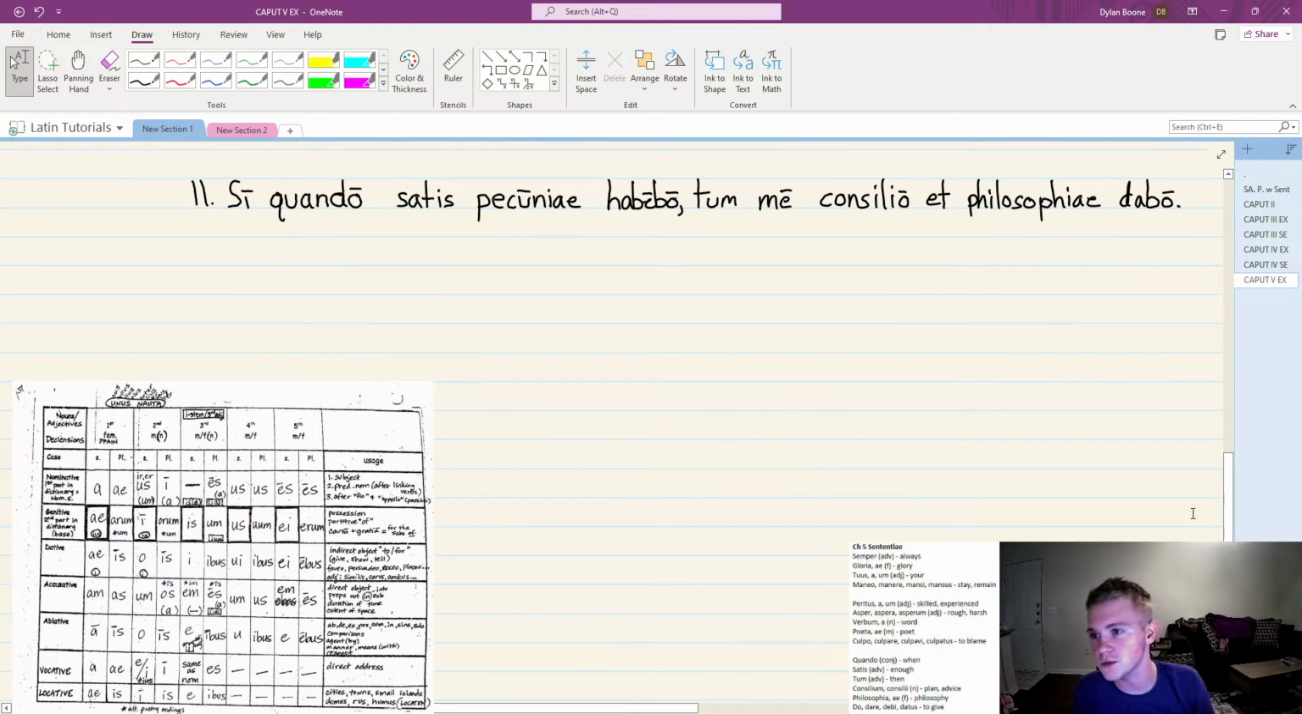It's the last one here. Si quando satis pecuniae habebo, tum me concilio et philosophiae dabo. So we need to find the verbs in the sentence. We kind of have a comma here dividing us. So we'll just look at the left side first. Habebo is our verb. That is a noun. Oh, look, there's no other nouns.